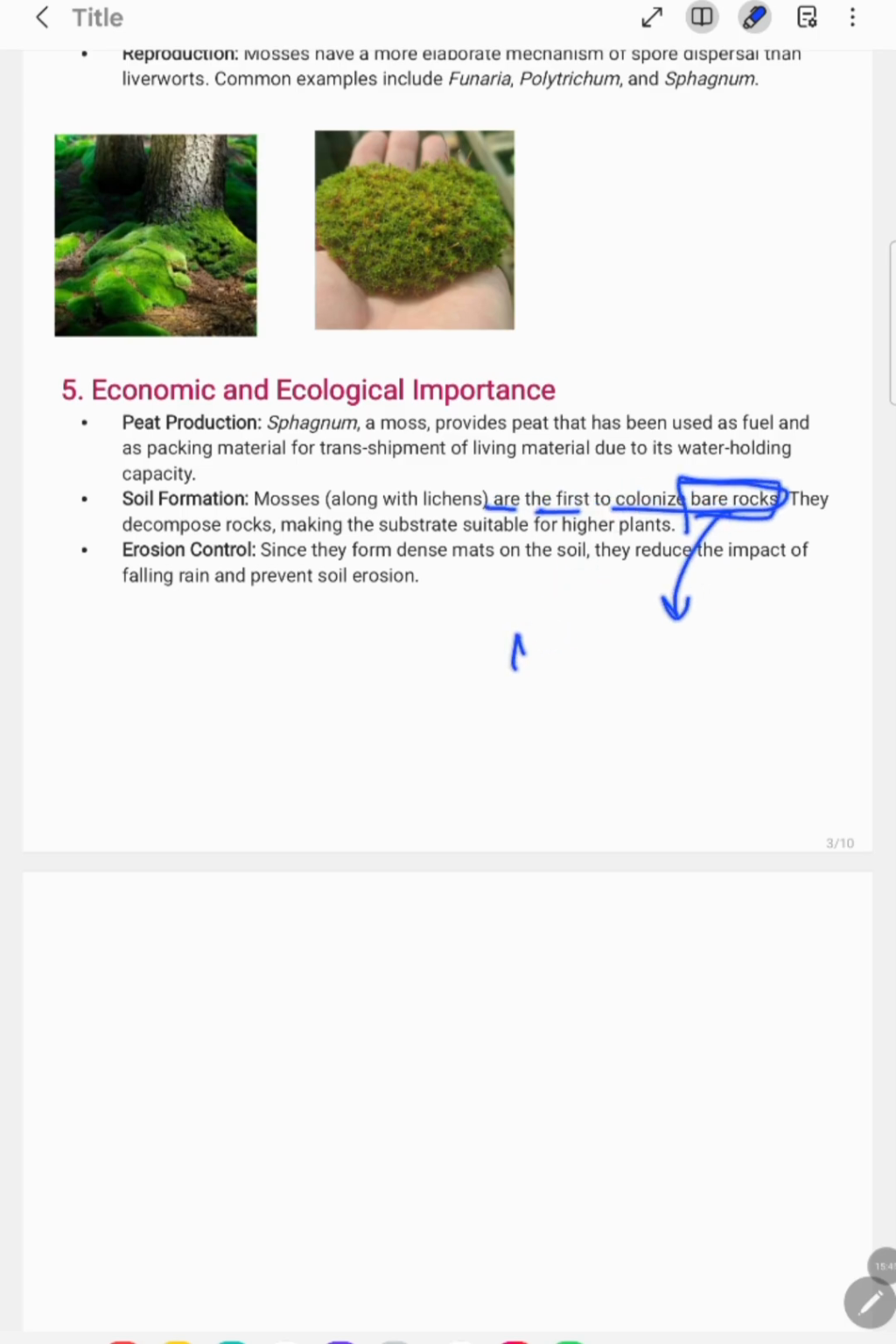ये हमने अभी ब्रायोफाइट की जब हम कैरेक्टरिस्टिक्स पढ़ रहे थे वहाँ भी हमने पढ़ा था ये, ठीक है. सो अमोंग ब्रायोफाइट मॉसेस आर द फर्स्ट टू कॉलोनाइज, ठीक है, ऑन द बेयर रॉक. They decompose rock, okay, making the substrate suitable for the higher plant. So what is the role of mosses in soil formation? ये करते हैं, जो rock होता है उसको decompose करते हैं slowly so that the substrate gets suitable for the growth of higher plant.